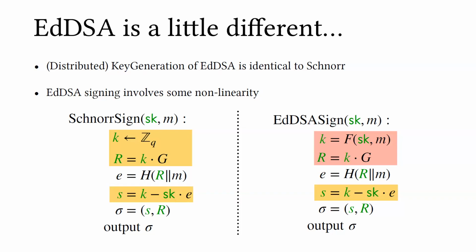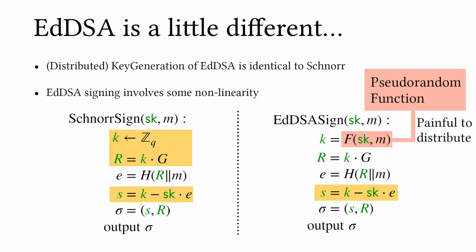Where Schnorr samples a random nonce from Z_q, DSA evaluates the PRF. And as we know, distributing PRFs is kind of painful. So if you want to construct a multi-party protocol for DSA, we have to think about why there is this weird nonlinear way of deriving nonces.